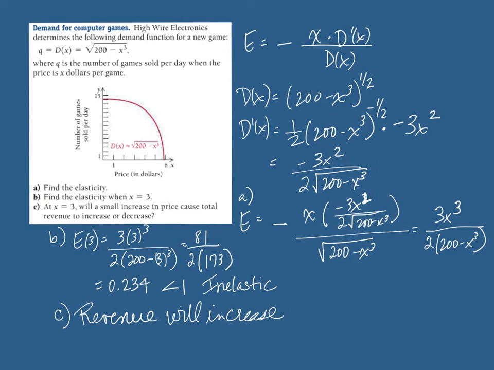So if the elasticity of demand is inelastic at that price, a small increase in price at that price point, so I could raise it another, let's say 3 cents, right? Because we're at $3. So if it was $3.03, I really wouldn't see a change in demand, and I'd be making a little bit more money, and therefore my revenue would increase. So we're going to see what this looks like visually.